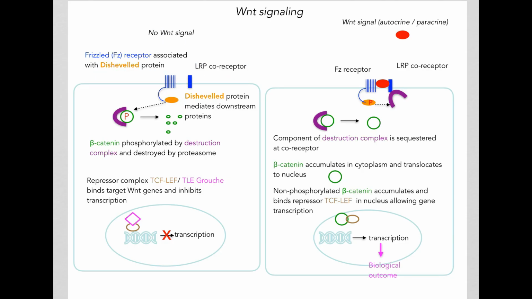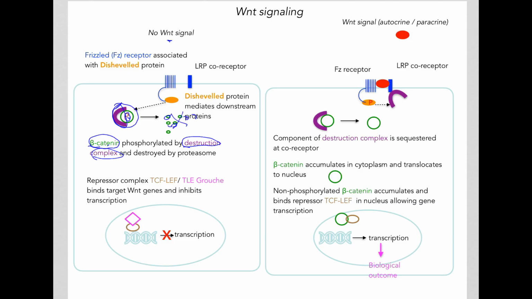Now, in the absence of the Wnt signal, this protein called beta-catenin, shown in green, is phosphorylated, and it is destroyed by a protein complex called the destruction complex, shown in purple. This destruction complex will degrade beta-catenin into fragments.